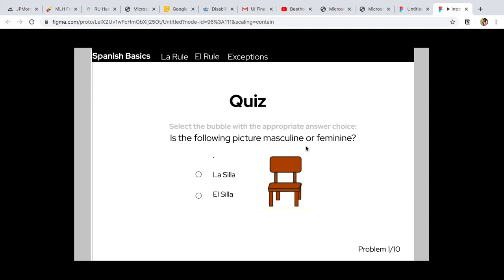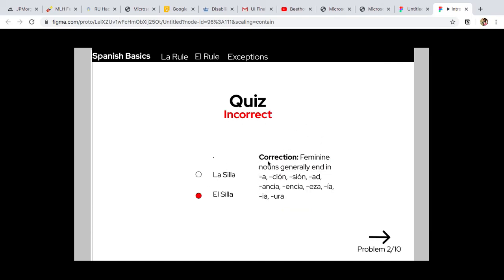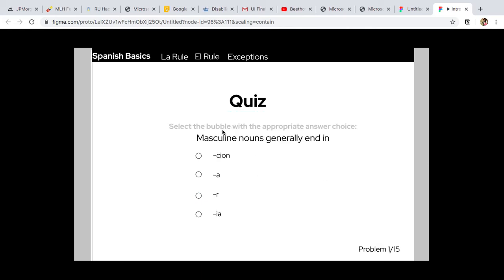Is the following picture masculine or feminine? Let's say I got this wrong, and it would correct me. It would say incorrect, and then there's a correction. Feminine nouns generally end in a, -sión, -ad, -ancia, -encia, -esa, -ia, -ura. Okay, so masculine nouns generally end in, and then say I get this right again, correct.